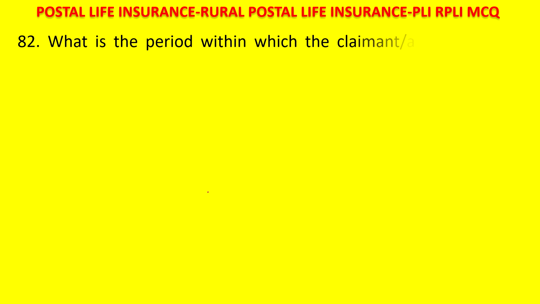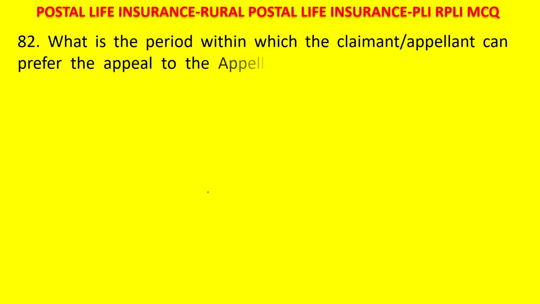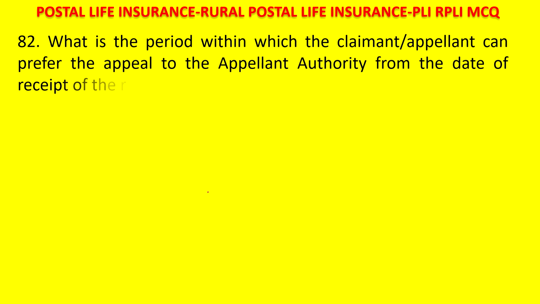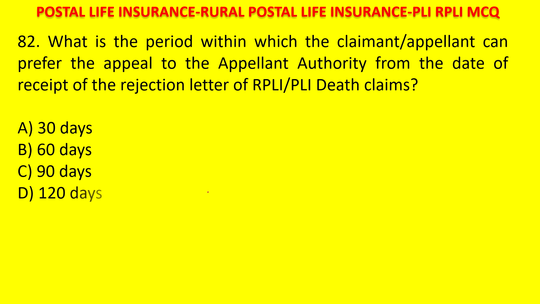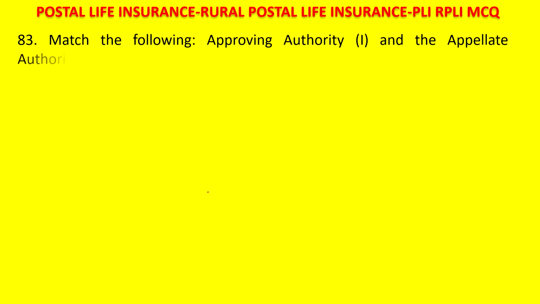What is the period within which the claimant or appellant can prefer the appeal to the appellate authority from the date of receipt of rejection letter of the PLI or RPLI death claims? 30 days, 60 days, 90 days, 120 days. Your time starts now. What is the period within which the appellant can prefer appeal from the date of rejection? It is 90 days. Within 90 days, you can file an appeal. But within 45 days, the appellate authority has to decide the case.